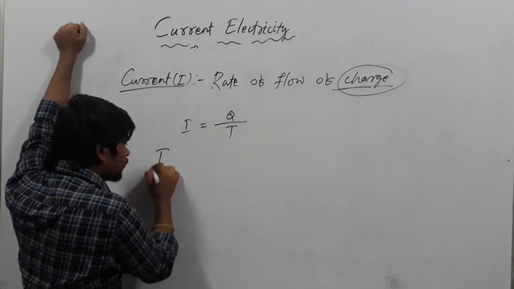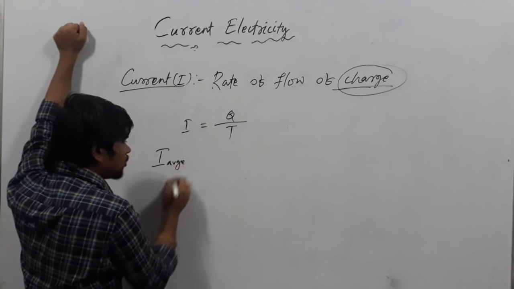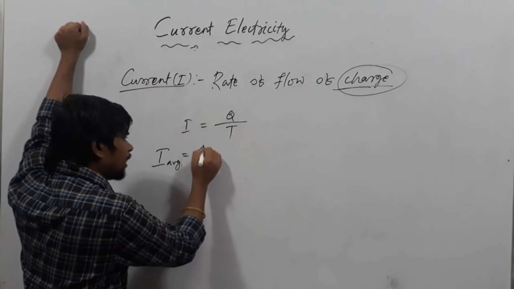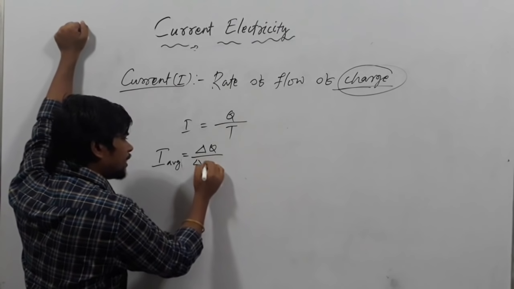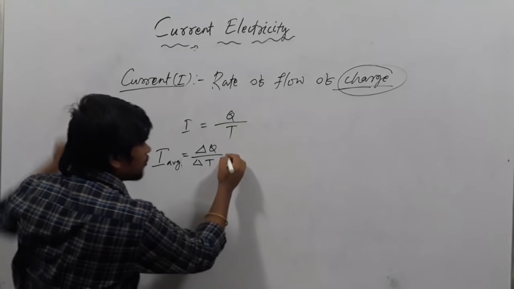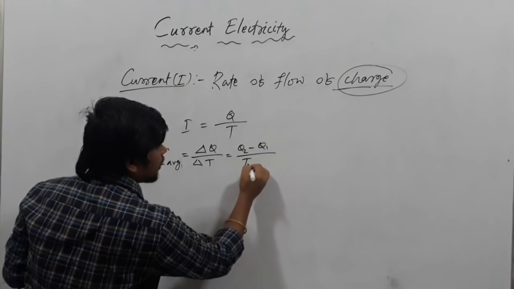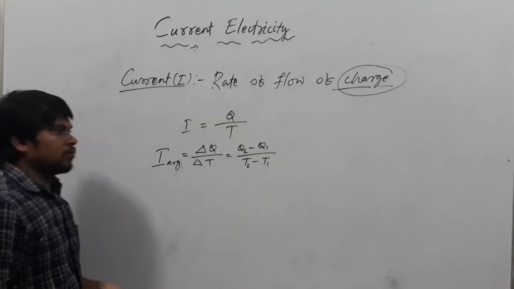One is average current. So what is the formula for average current? I average equals delta Q by delta t, which can be written as (q2 minus q1) divided by (t2 minus t1).